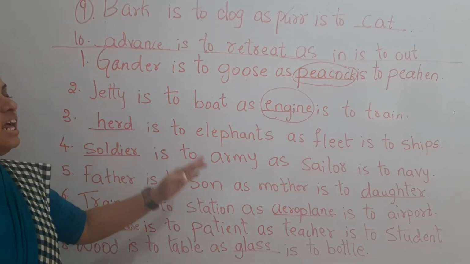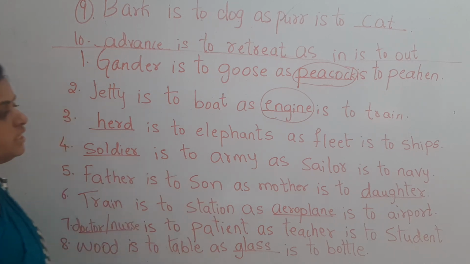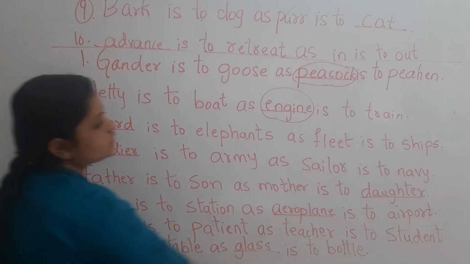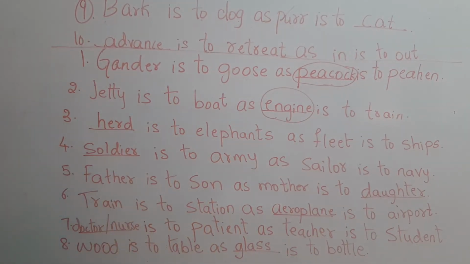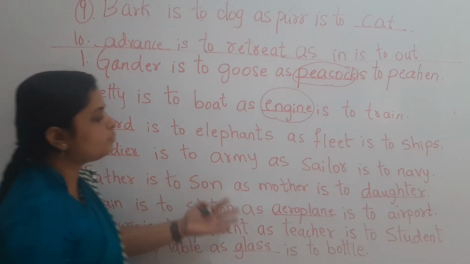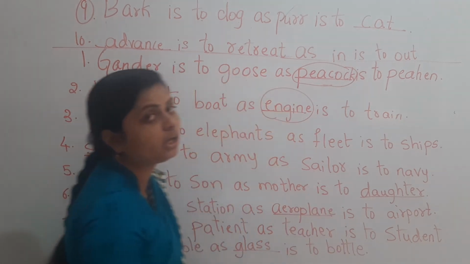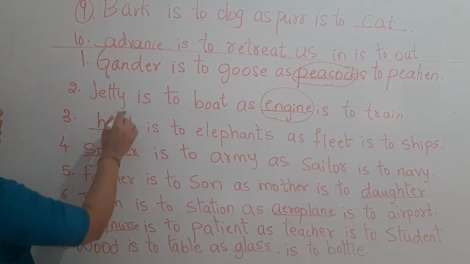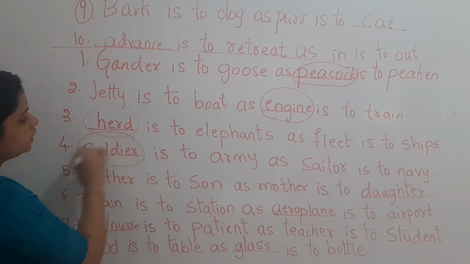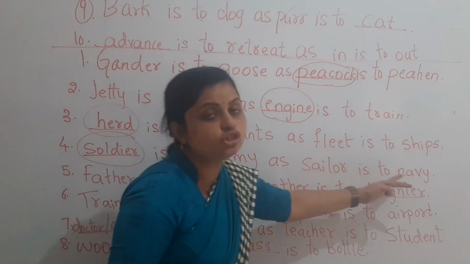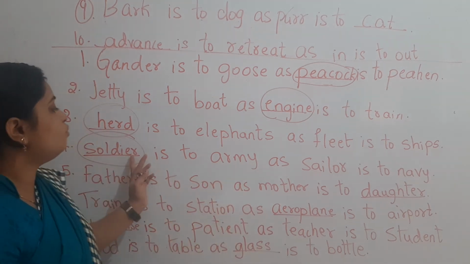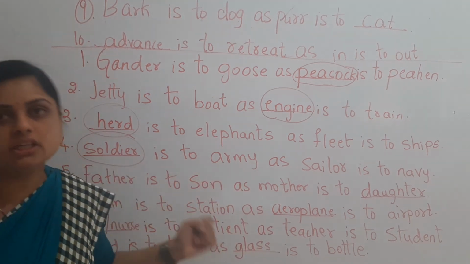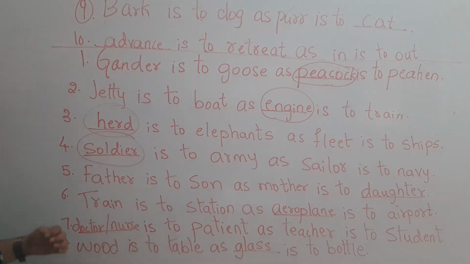Horn is to elephant and fleet is to ship. As ship has a fleet, elephant has a horn. Soldier is for army and sailor is for navy. If sailor is to navy, then what is to army? Soldier is to army. Yes children.